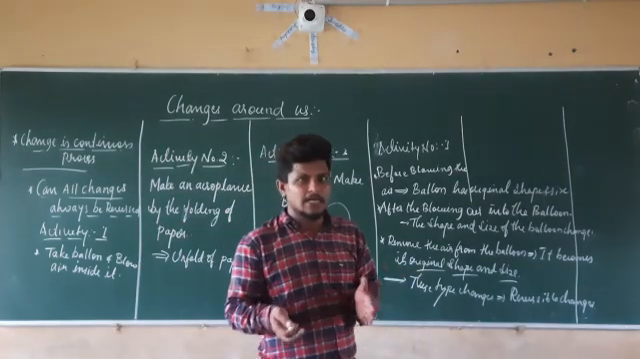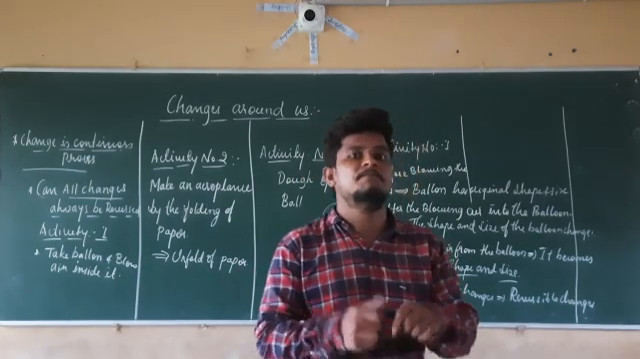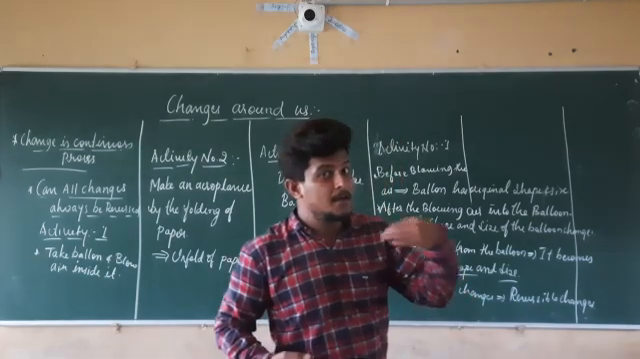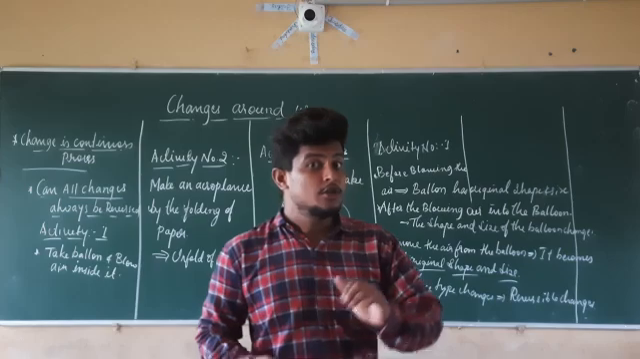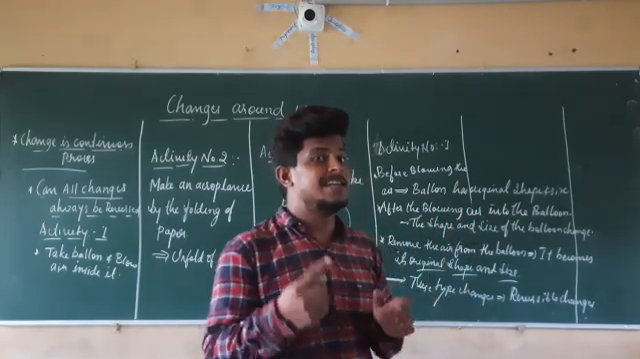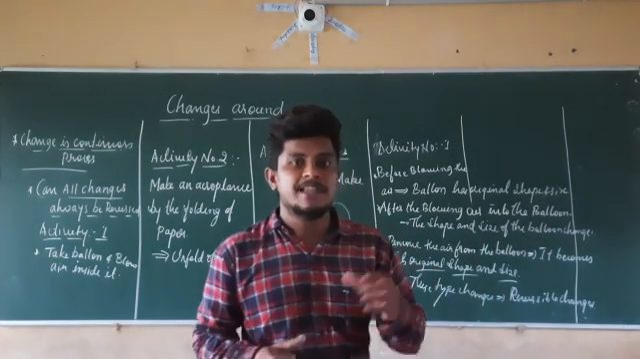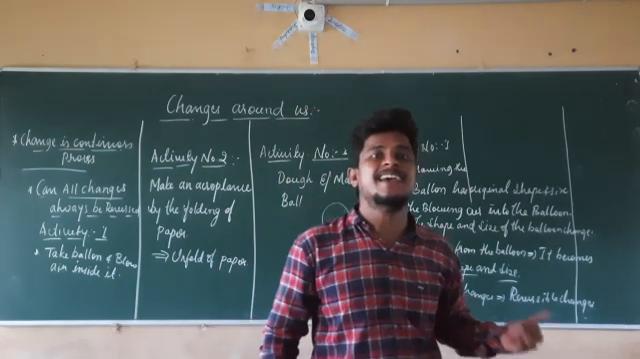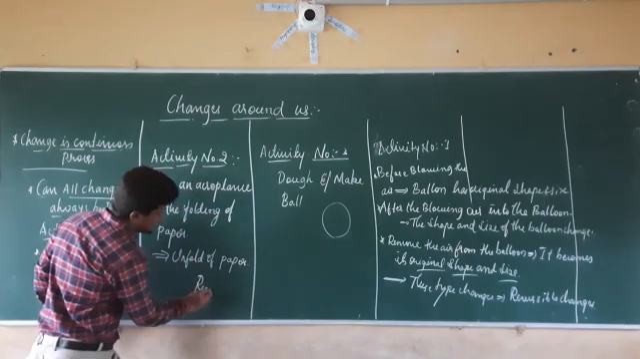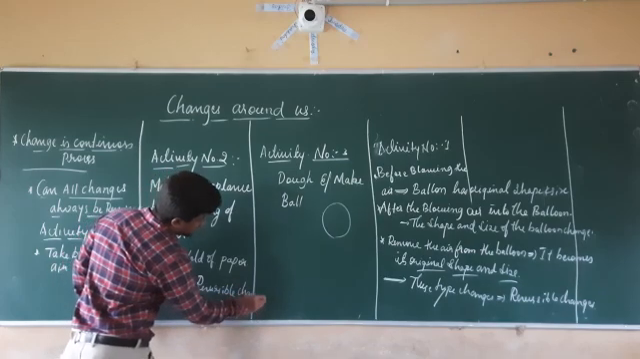In the same way, if we take the example of the aeroplane, before the folding, what is it? It is paper only. After the folding, it becomes an aeroplane. After the unfolding, what does it become? It becomes again a piece of paper. So we are getting the original size and shape of the paper. So that type of change is a reversible change. So activity number 2 is also a reversible change.